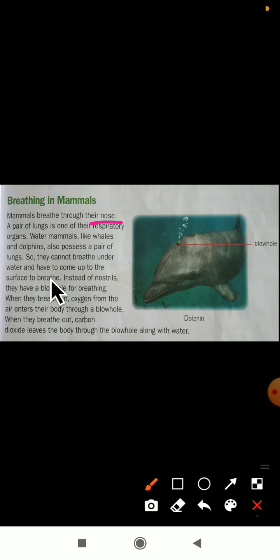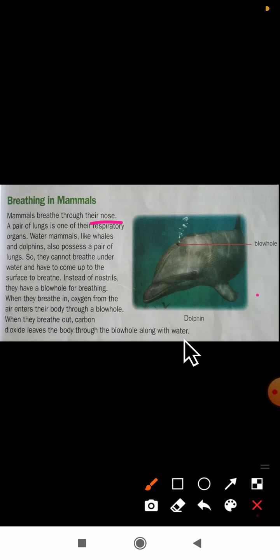Dear students, these water living animals like whales and dolphins will not breathe in water. As we know, in water the dissolved oxygen is present, but these dolphins and whales cannot breathe in water. So what will they do? They will rise up with their head and they will breathe here. Instead of nostrils, what do they have here? A blowhole for breathing. When they breathe in, oxygen from the air enters their body through the blowhole. When they breathe out, carbon dioxide leaves the body through the blowhole along with the water.